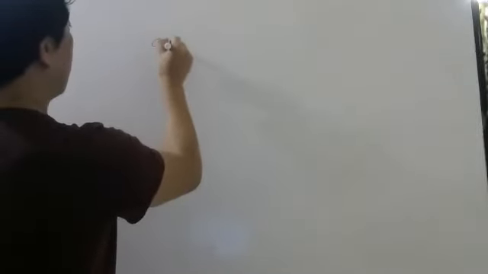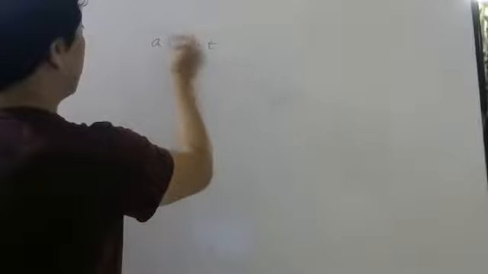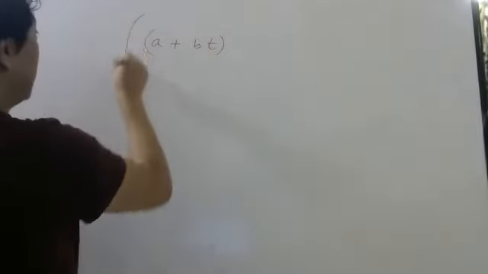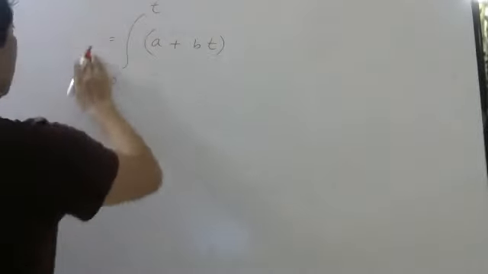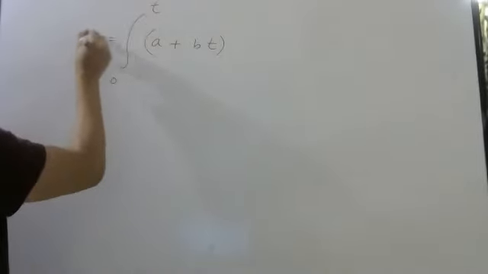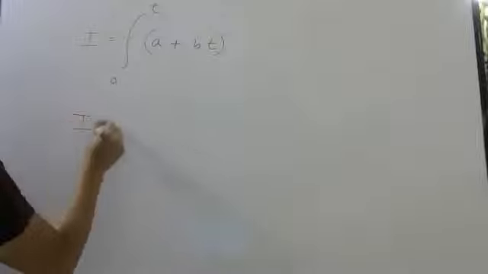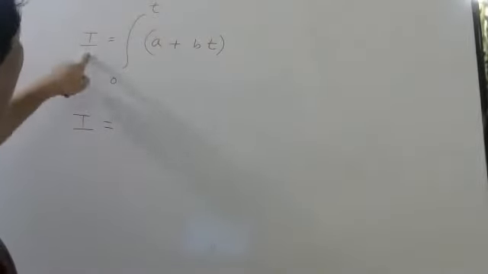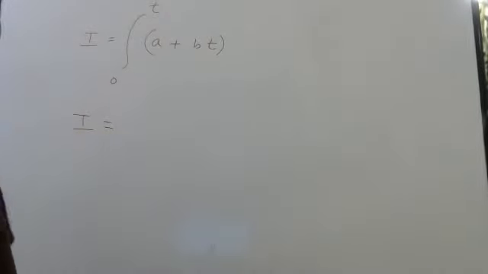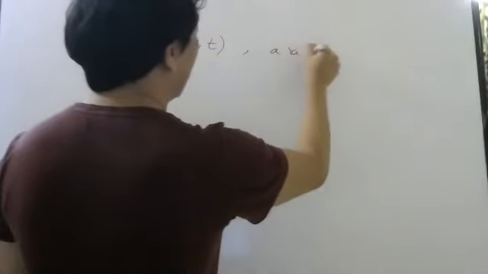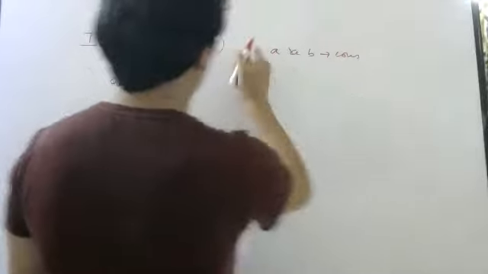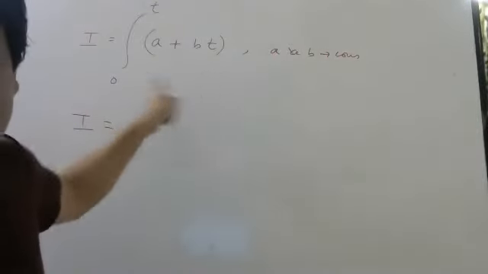Okay. Now look here. Suppose I give you this function a plus bt and I integrate from 0 to t. Let us say it is I. Why I, sir? Integral, think integral. So what will be this answer? Everybody try, Madi. A and B are constants. Oh, what did I forget?